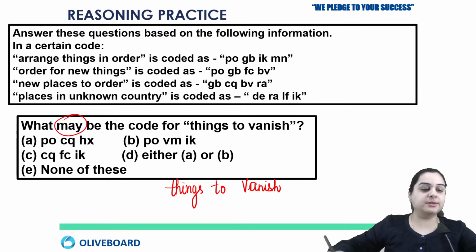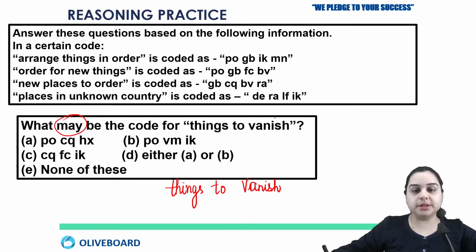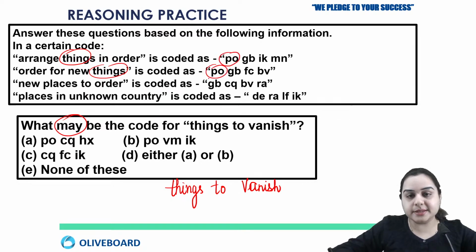Okay. So you all are saying it's option number A. Let's see. First we need to check where the word things is given. So it is given in the first. Then you have this word in the second but not in third or fourth. So in first and second, as I can see, it is PO. So PO should be your answer, which is the code for this word things.